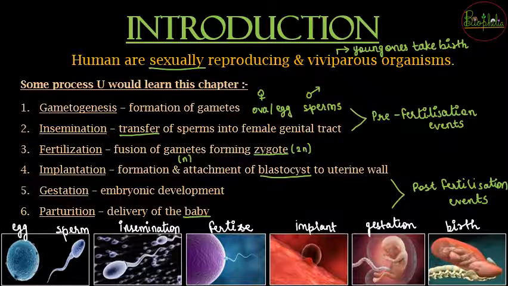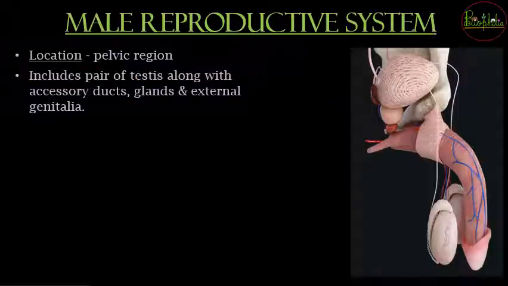So let's start with the first, that is the male reproductive system. The male reproductive system is going to be the system where male gametes will form and male hormones will be formed, which are going to make the human male. So what it is and where it is, all these points need to be studied. First of all, where is the male reproductive system located? It is located in the pelvic region.